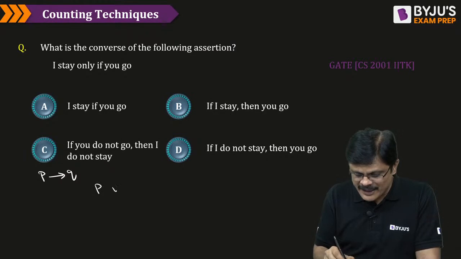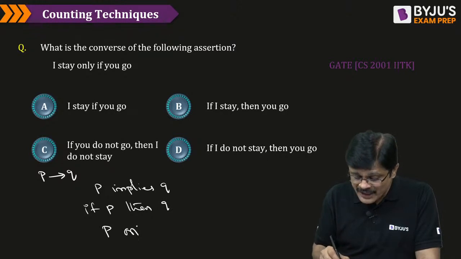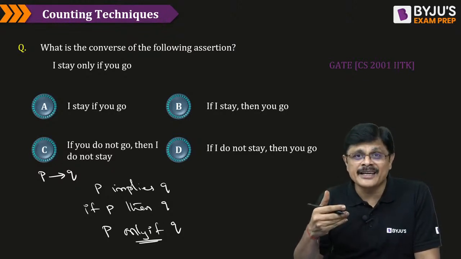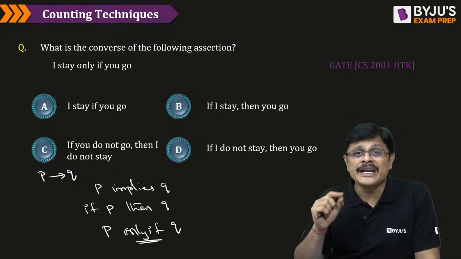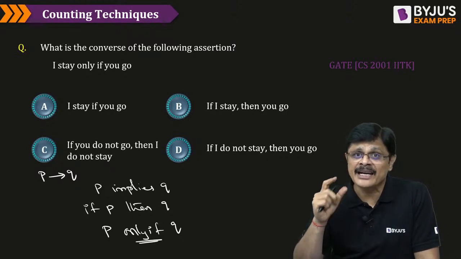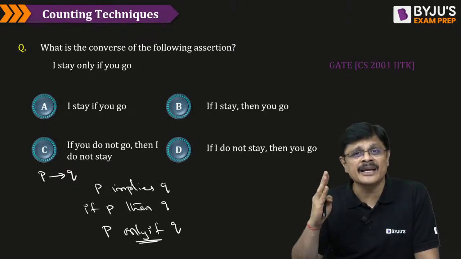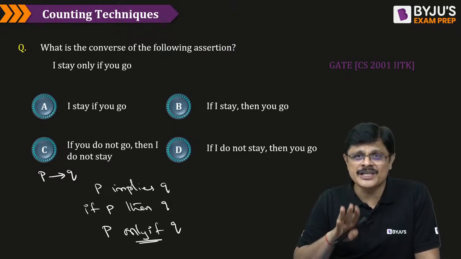An implication can be written or read as P implies Q. You can read this as if P then Q. You can read it as P only if Q. See, these are the different ways of expressing implication. See, my dear friends, for expressing propositional statements in logic, we need a meta language, a helping language, and that helping language is the English language. Some people misunderstand that we have to be experts in English. No, sir. It is only a medium to express your propositions, my dear friends.